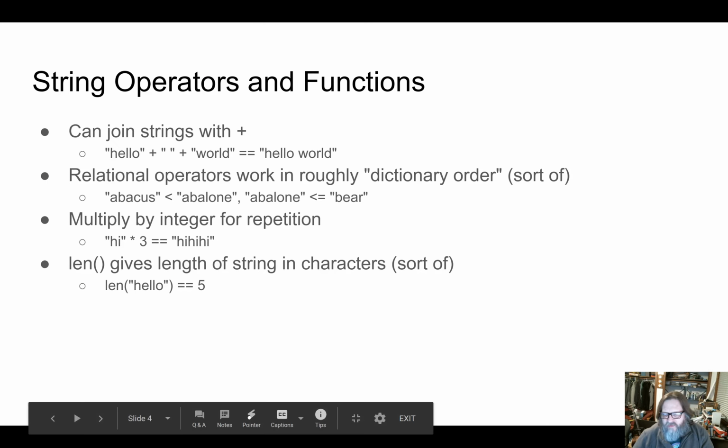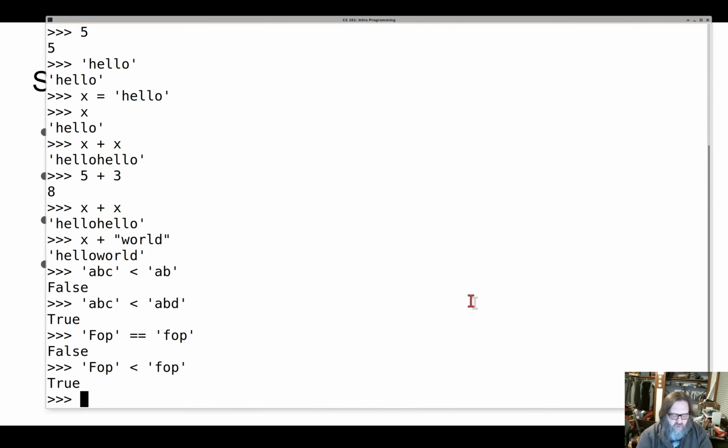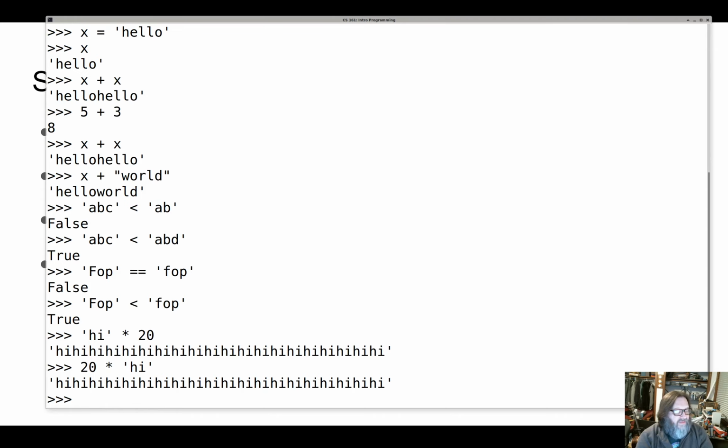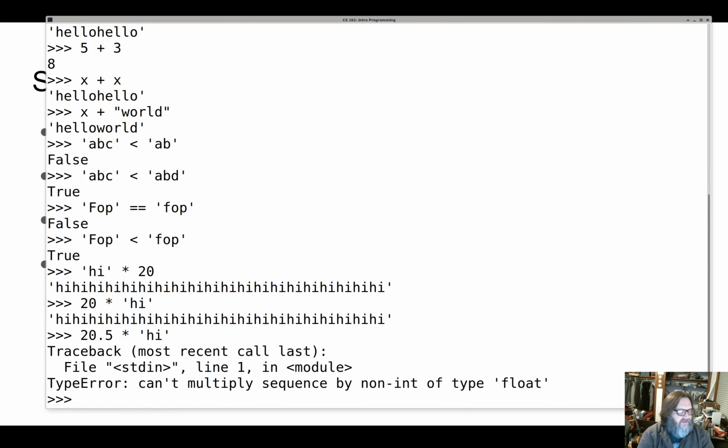It turns out there's a repetition operator. If I want 20 highs, I can say hi times 20, or for that matter, 20 times hi. And that combination, multiplying a string by a number, produces that many copies of the string, by an integer. If I want to say 20.5 times hi, that doesn't probably make sense, and so I'll get an error.